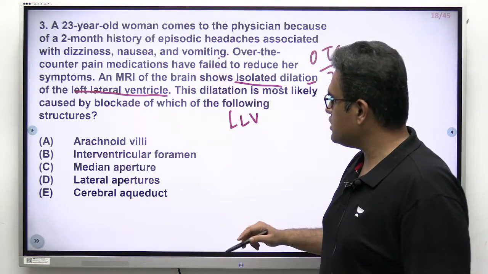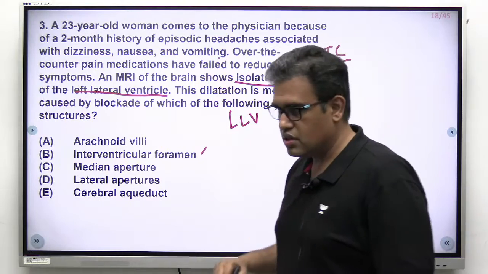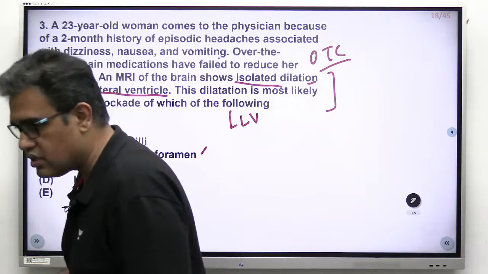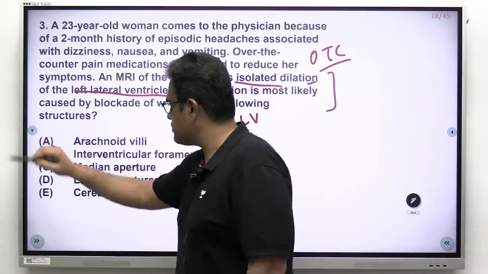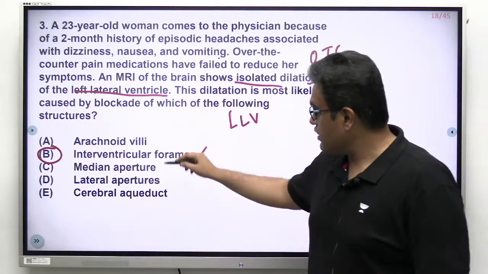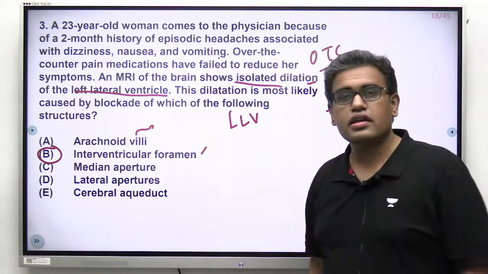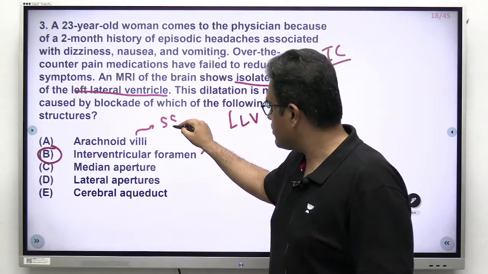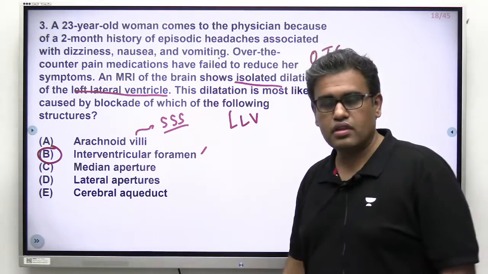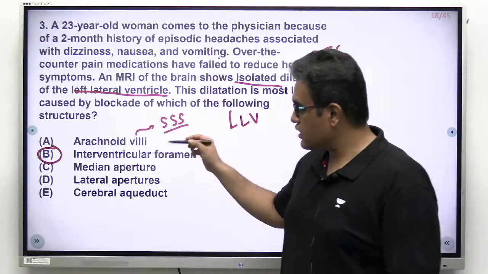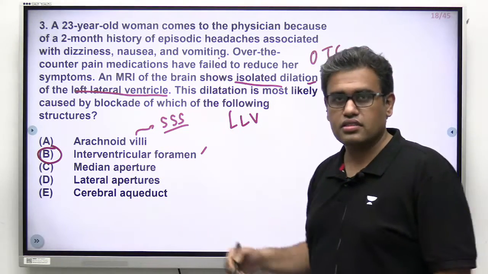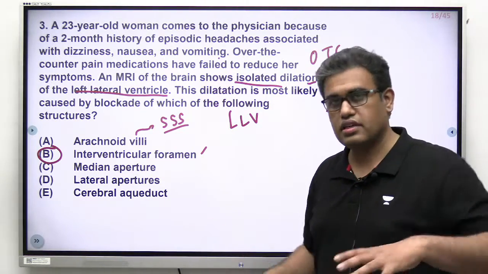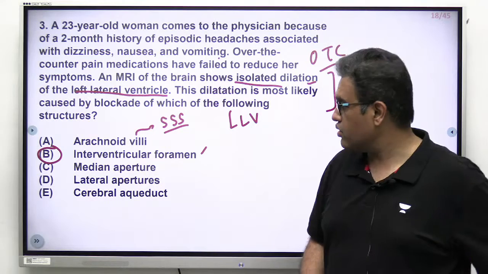So if you come back to the options, this is the correct answer. I guess those going with option B, that is correct. Now arachnoid villi, option A, is present in the superior sagittal sinus. There the CSF gets absorbed. From all those areas, CSF comes and it gets absorbed through the arachnoid villi.